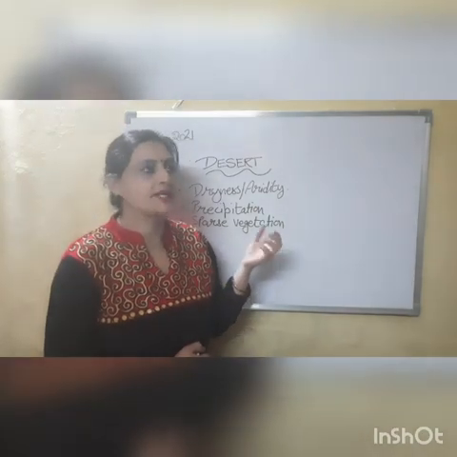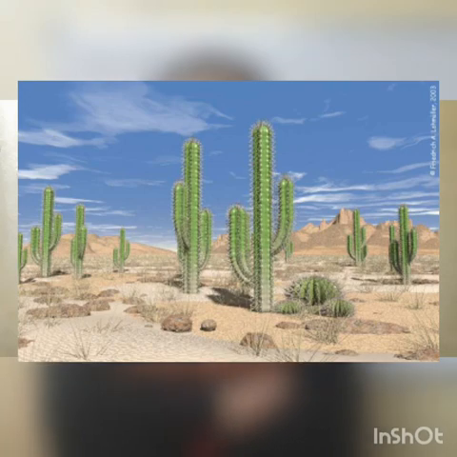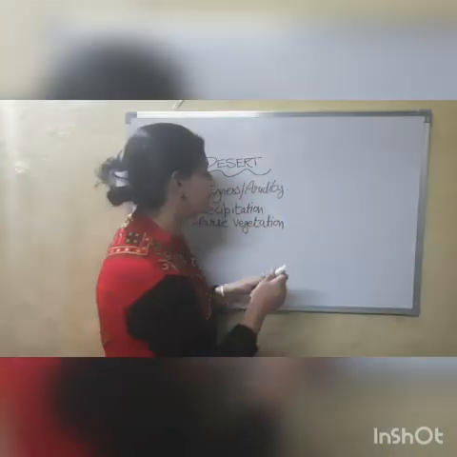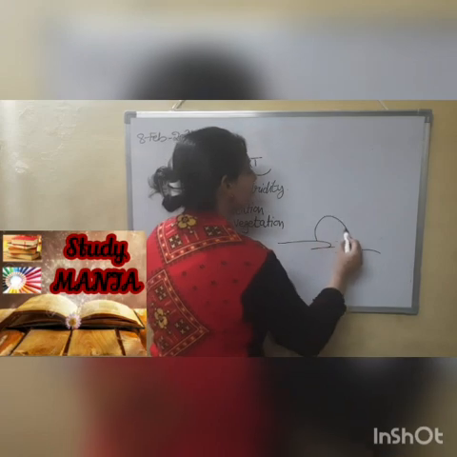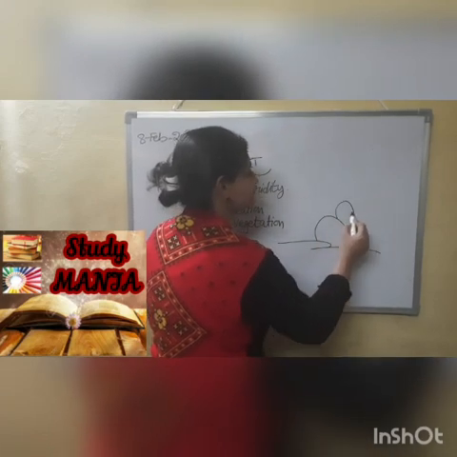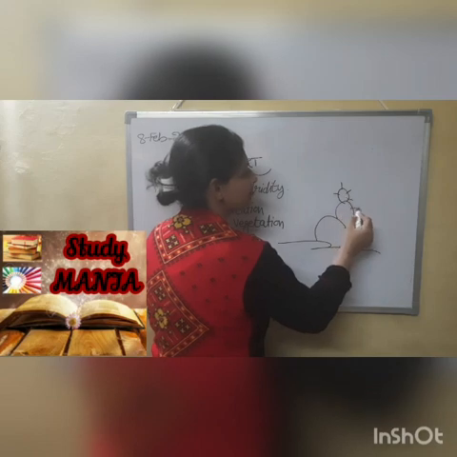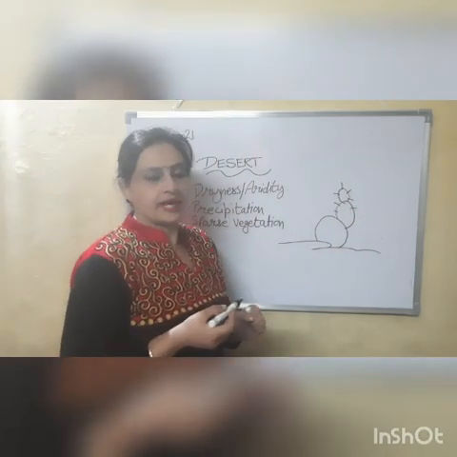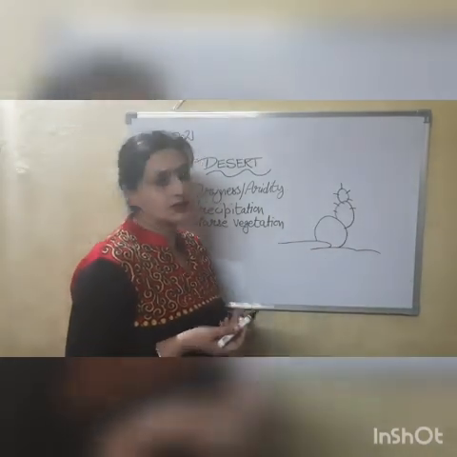Sparse vegetation, and the only type of vegetation which you will find in the deserts is cactus or the bushes which have got thorns and spines. You might have observed, if you think of a desert, in the name of vegetation, what at most you will get. So these are the thorny bushes or cactus, and especially when in science we talk about the adaptation in the plants which we find in the desert region, we talk about the cactus.